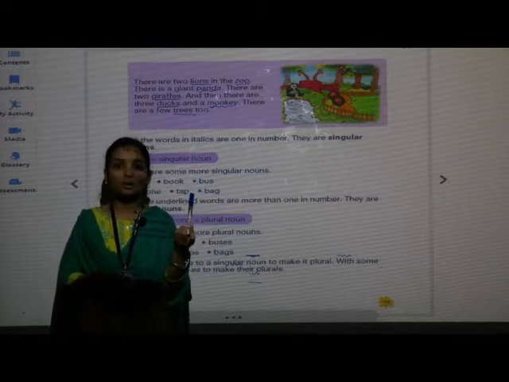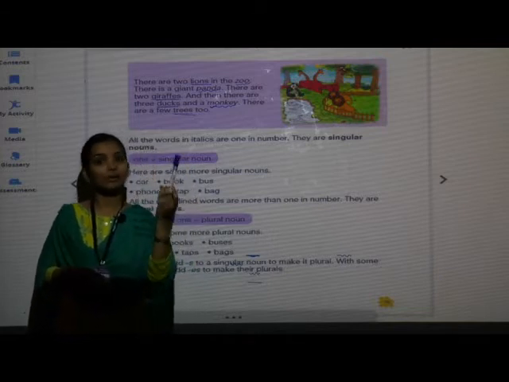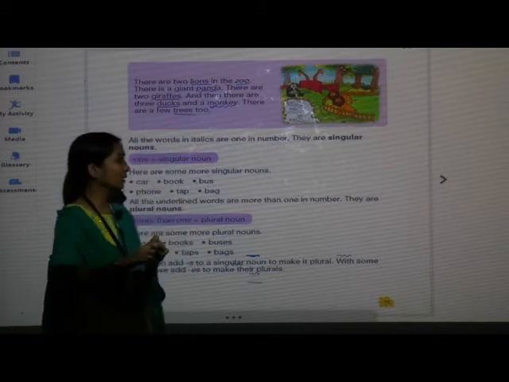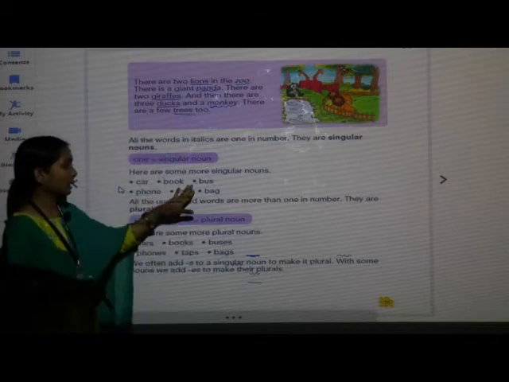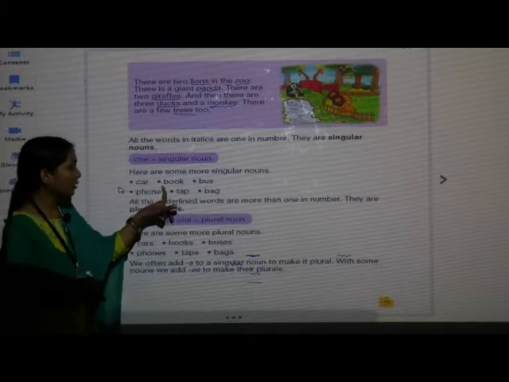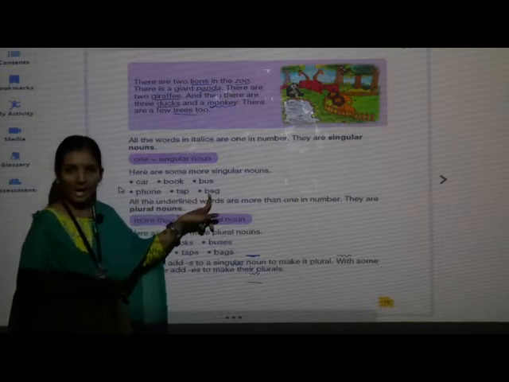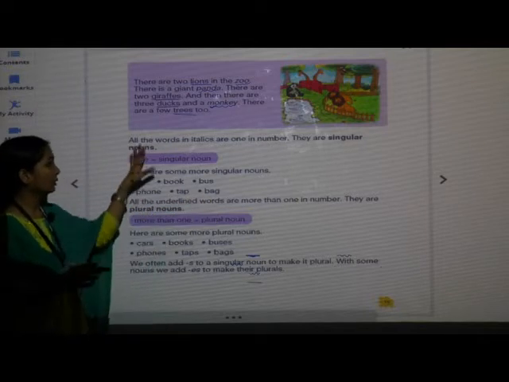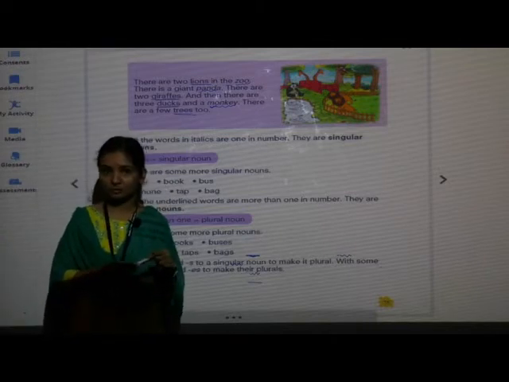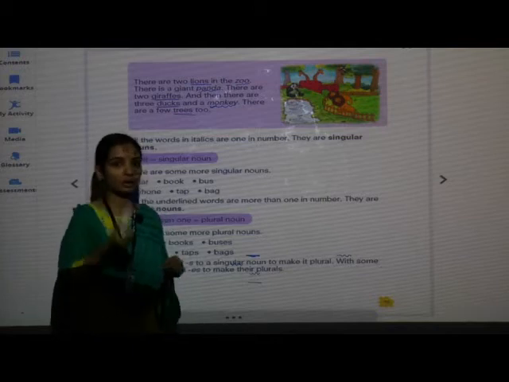See, here are some more singular nouns. Car, book, bus, phone, tap, bag. Okay. Now this was about singular noun.